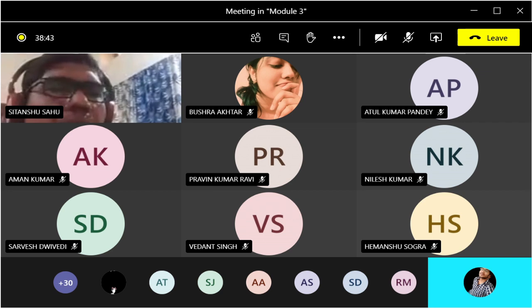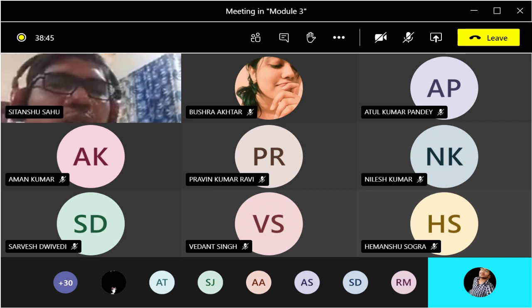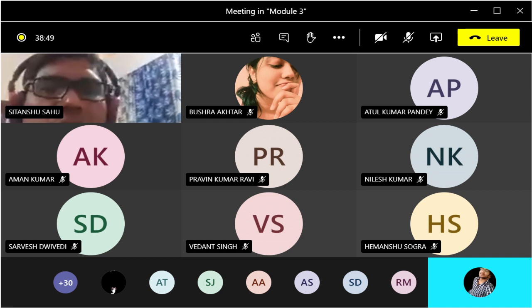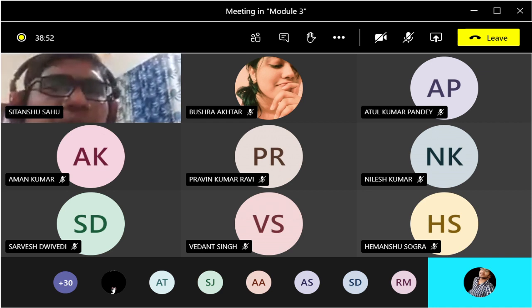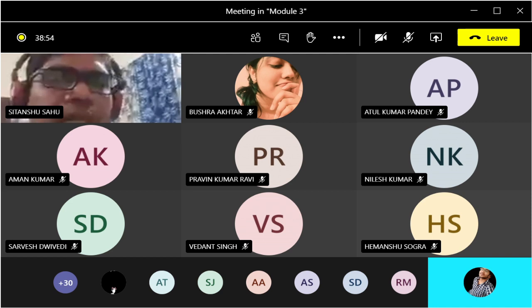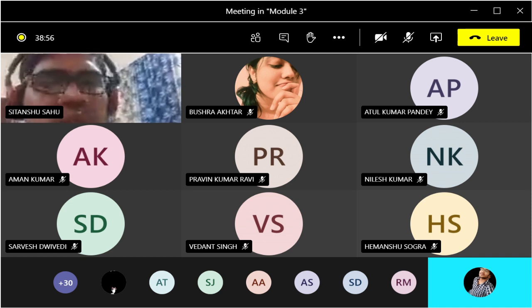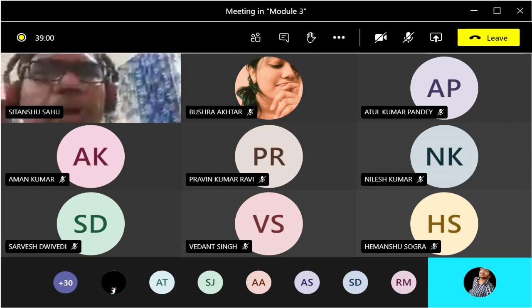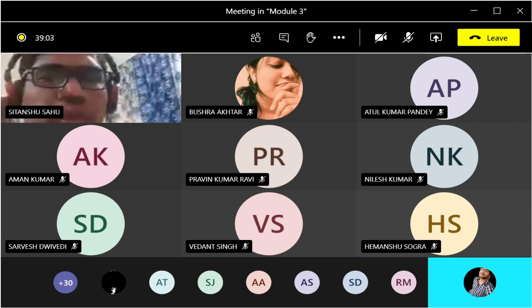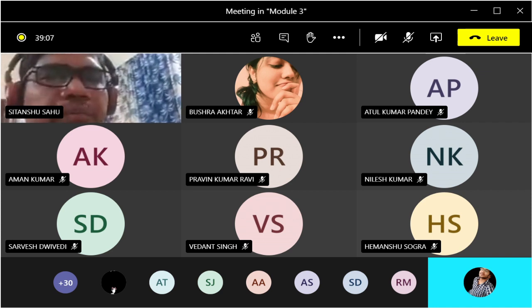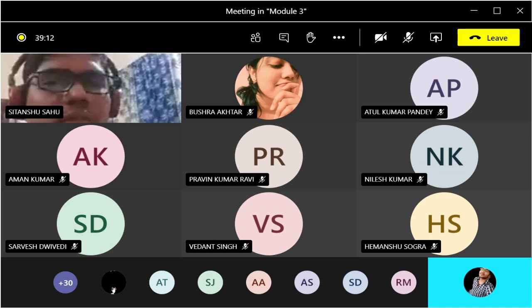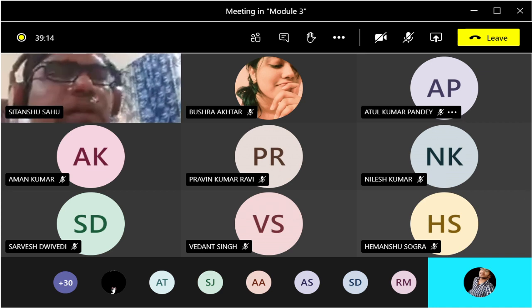So now, if I ask to find the Fourier transform of the delta signal, delta n. If I ask x of n equal to delta n, then find its Fourier transform. So what is the answer? Can someone tell me? What is the answer if x of n equal to delta n?